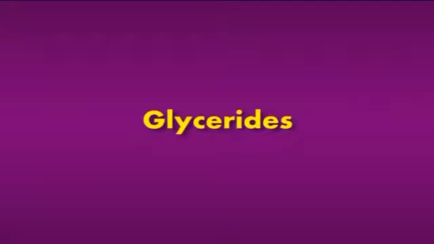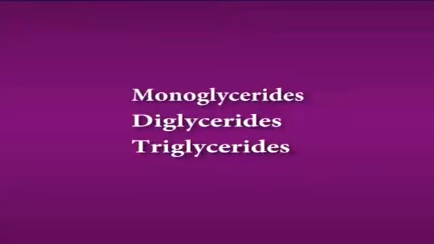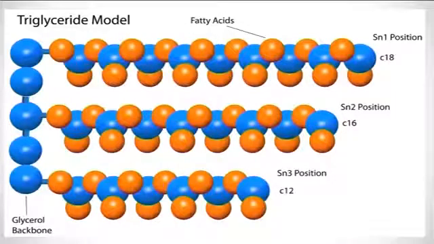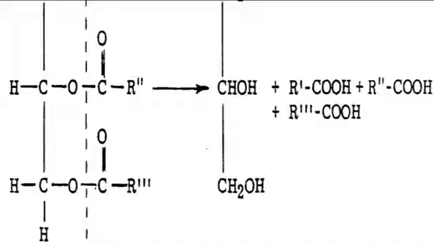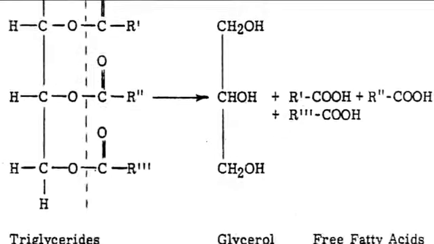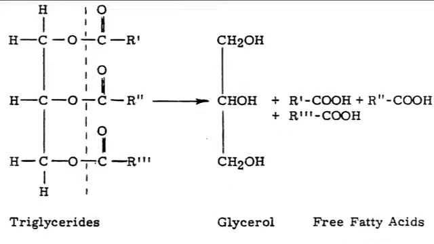The first one under structure is glycerides. Glycerides include monoglycerides, diglycerides and triglycerides. The most abundant fatty substance in food is the triglyceride, which is more than 95%. Triglycerides are insoluble in water and may be either liquid or solid at room temperature. Structurally, glycerides contain a glycerol molecule backbone joined to one or more fatty acid molecules.